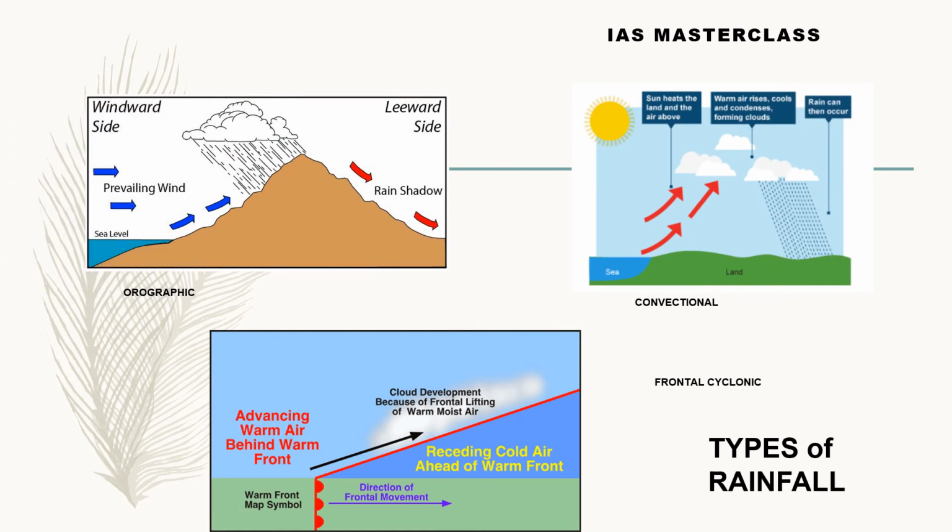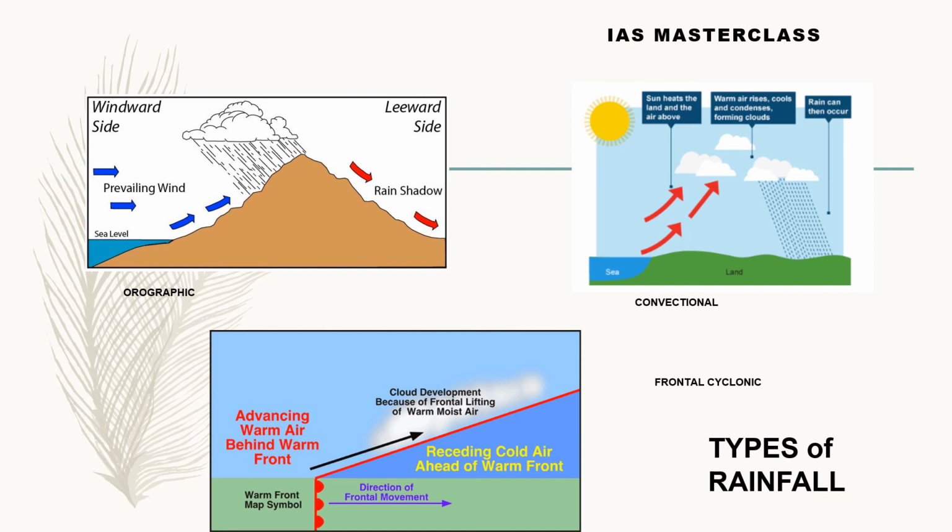Now let's come to types of rainfall. In fact, there are 4 types of rainfall. The simple way of rainfall is convectional, where from water bodies there is evaporation, this water vapor rises to a certain height and forms moisture and then slowly starts to condense, and as it reaches the dew point, it completely condenses and precipitates as rain. This type of rainfall is particularly seen in tropical regions, in equatorial regions, where almost on a daily basis you have convectional rainfall.